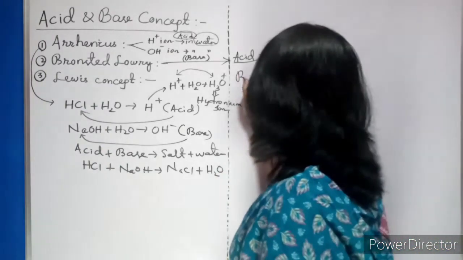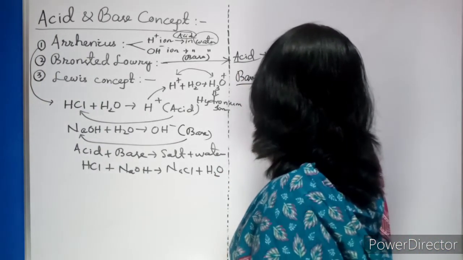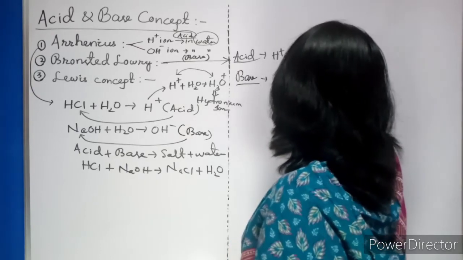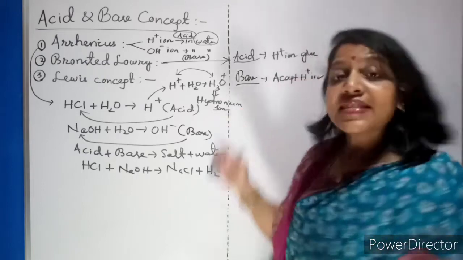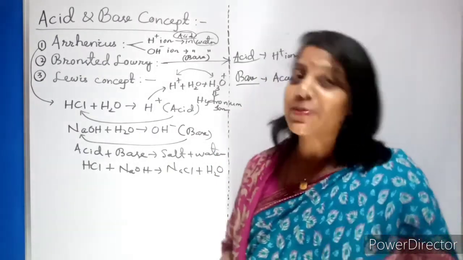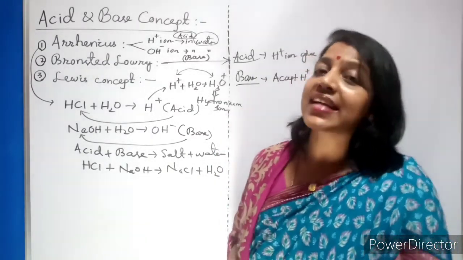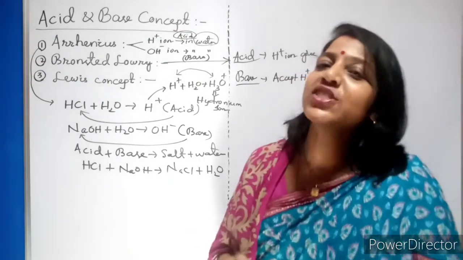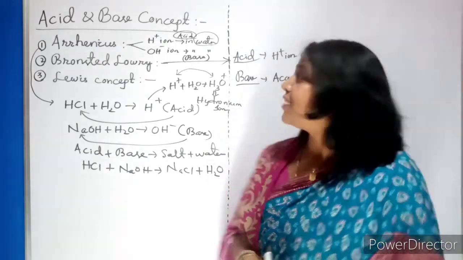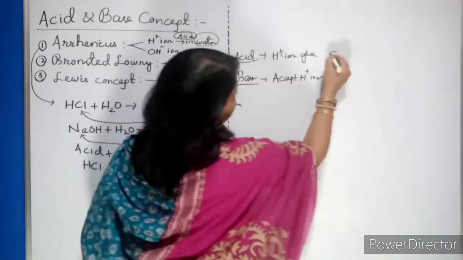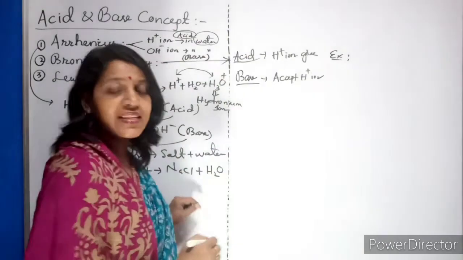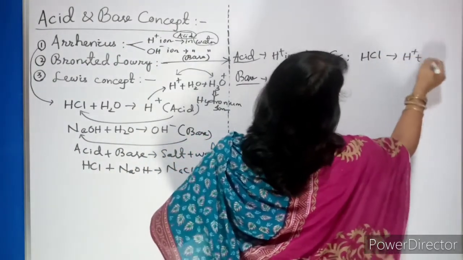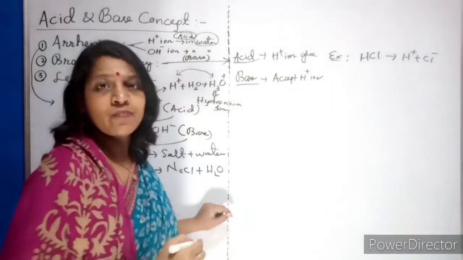Similarly, what is base? It will accept that H+ ion. The acid is one which will give the H+ ion. Base is one which will accept the H+ ion. Now what is the difference? There is only transfer of H+ ions taking place. Now let us see some examples. If you take an example of acid, take HCl. What will it give you? H+ and Cl-.